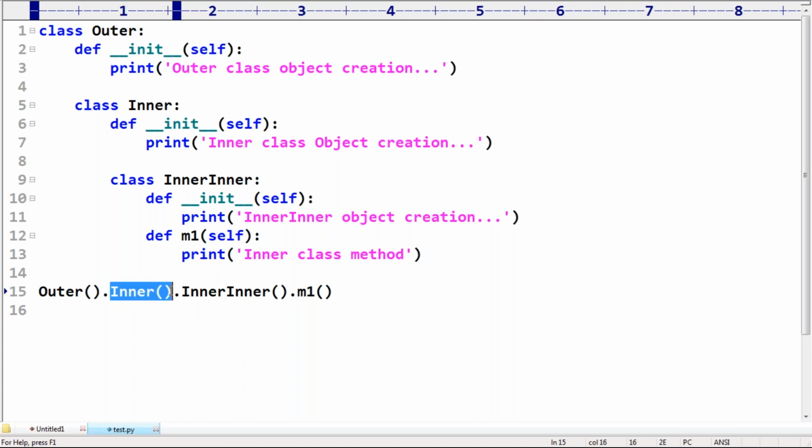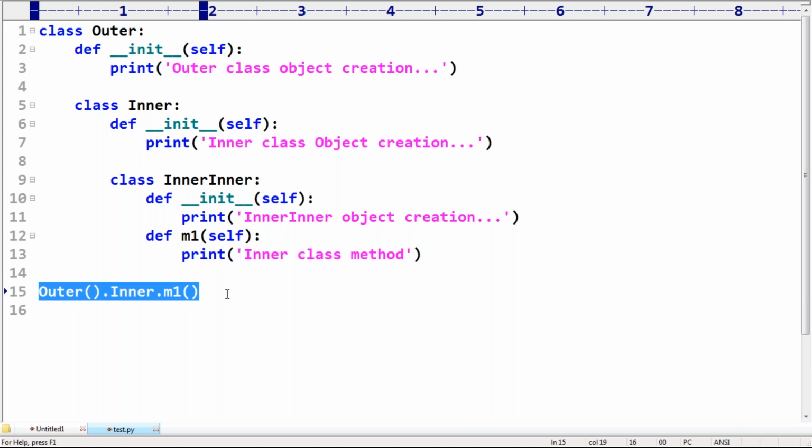If the inner class contains a static method m1, then outer dot inner dot m1 works by using the class name, but to refer to this one, the outer object must be required. That's all.